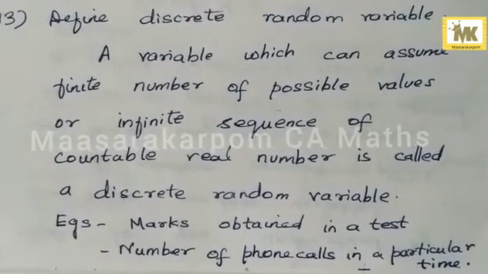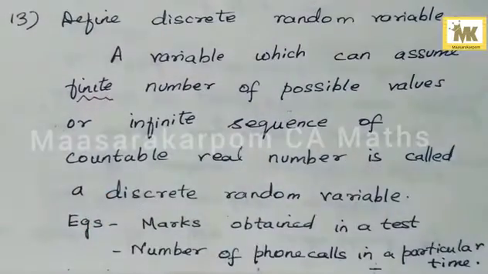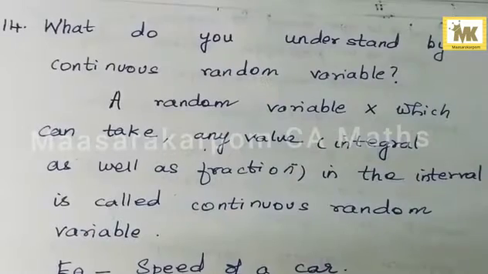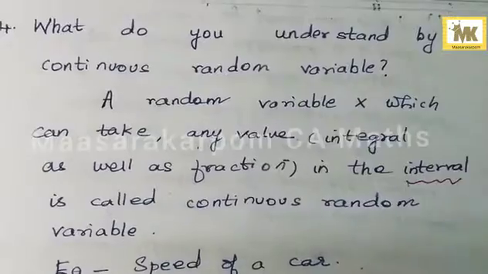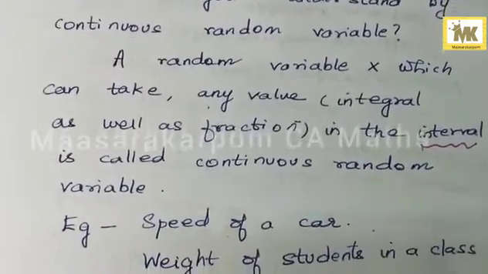Define discrete random variable. A random variable which can assume finite number of possible values is called a discrete random variable. Example, marks obtained in a test and number of phone calls in a particular time. Question number 14. What do you understand by continuous random variable? A random variable X which can take any value in the interval is called continuous random variable. Example, speed of a car, weight of students in a class, height of students in a class.